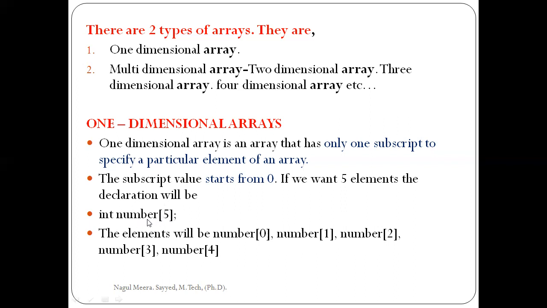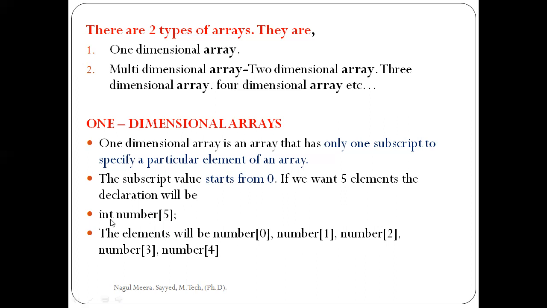What is the meaning of this? Number is a variable. Int is a data type. Here, this is the subscript. So 5 is the subscript, meaning it can store 5 elements. There is only one subscript here, and that one subscript means one column. In one column we store 5 values here.